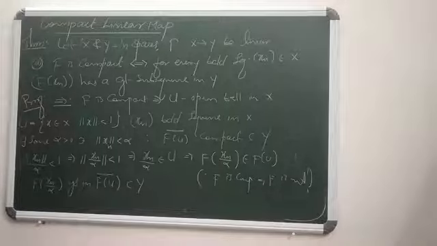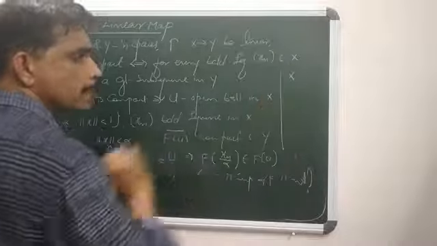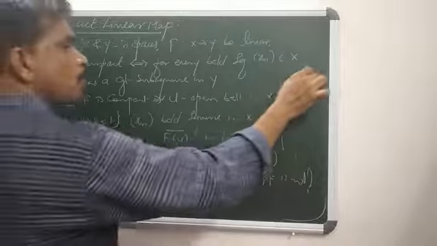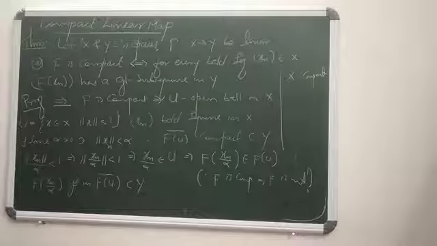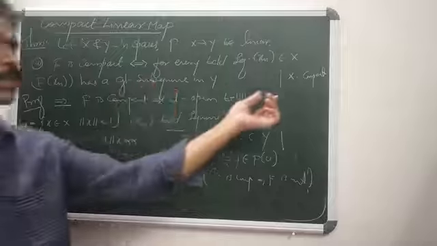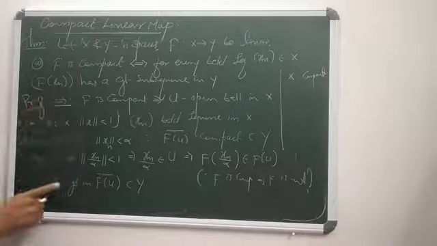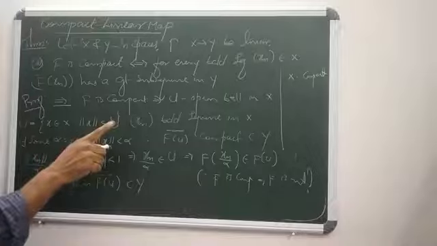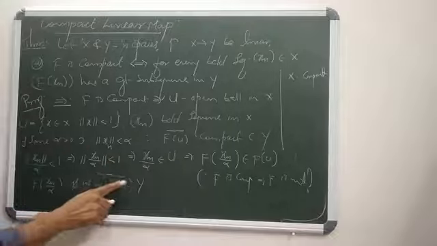One of them is, when X is compact, that's an important result. X is a metric space. Then X is compact implies every sequence in X has a convergent subsequence. So according to that argument, f of U closure is a compact subset of Y, so every sequence in f of U closure has a convergent subsequence in Y.